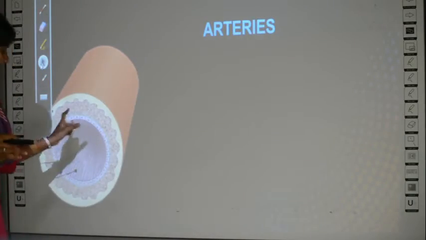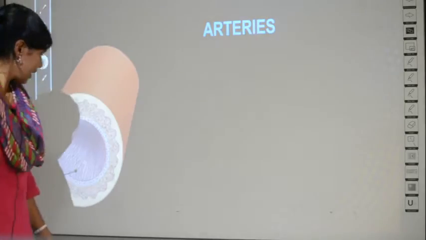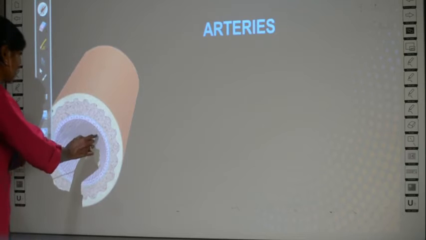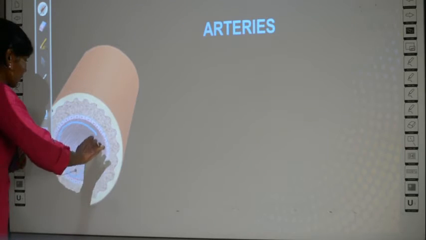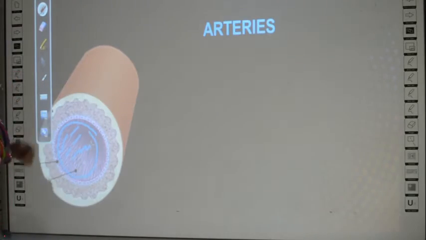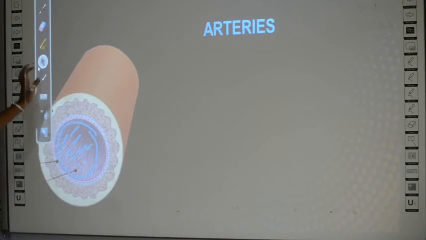Okay. So where does the blood flow? Can you see the space here? This is where blood will flow. So this will be the place where blood will be flowing inside. Okay, like this blood will be flowing. What are the properties of arteries?